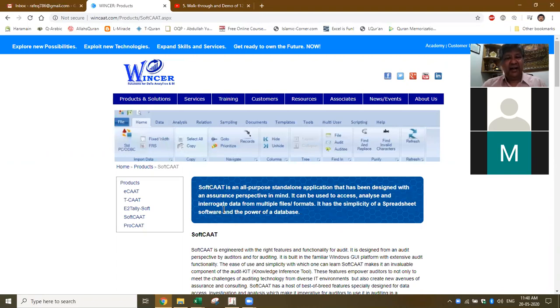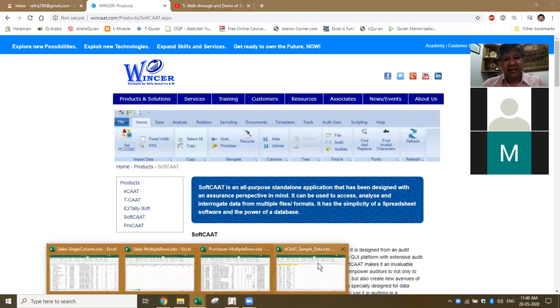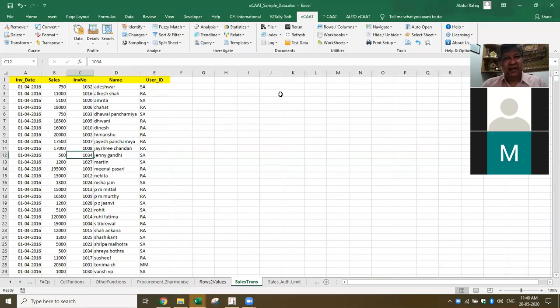You import the data, and it has probably about 100 functions which you can perform. But in this case, we have both options. In most cases, you get data in Excel, so you can use ECAT itself. It will take care of most cases. And here, like I said, we have added about 300 plus functions.